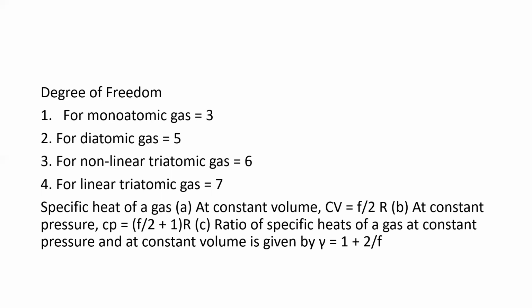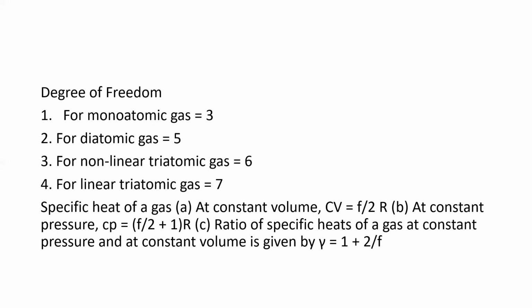Specific heat of a gas at constant volume is given by, so here we have specific heat capacity at constant volume. The relation is given in terms of the degree of freedom F. Cv is given by F by 2 into R.